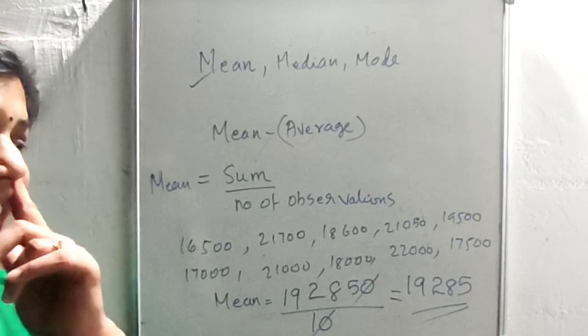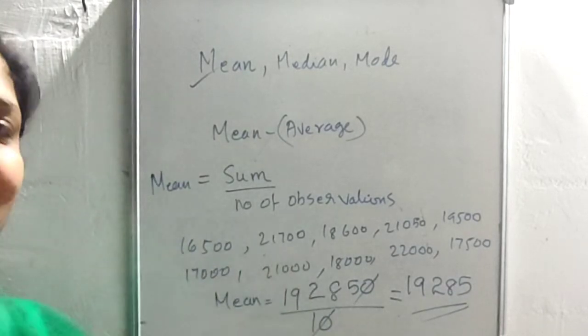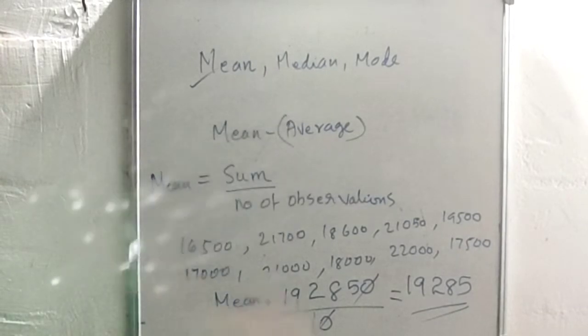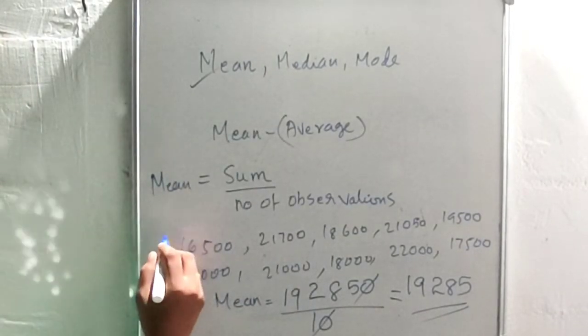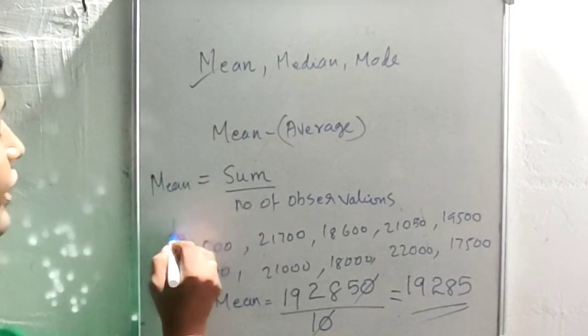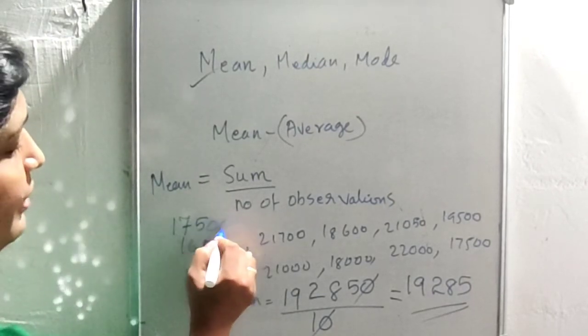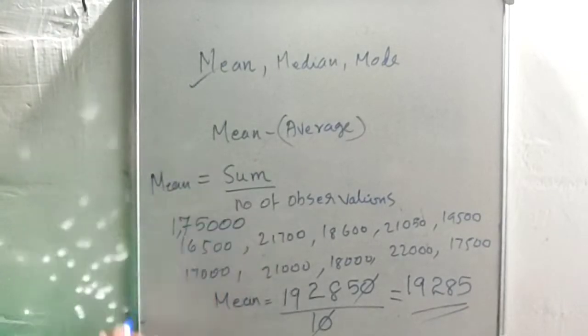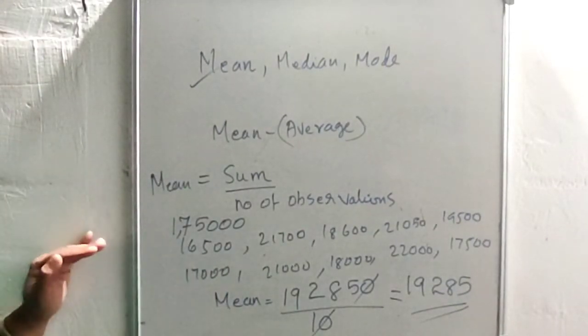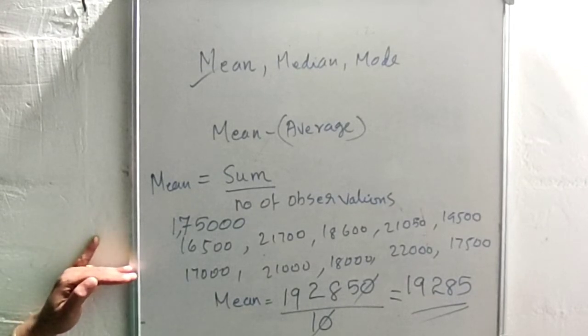But if a rich family is coming to that neighborhood, then what happened? See, a family with income 1,75,000 coming to that neighborhood, then is there any change in the arithmetic mean?